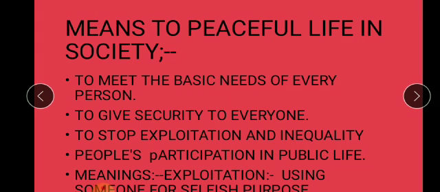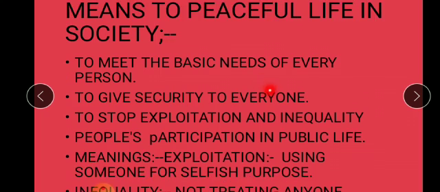If we meet the basic needs of all the people, if all the people get food, water, shelter, these are the basic needs of all people, men and women, isn't it? So if all these basic needs will be solved, then there won't be any issues or problems in any person's life. So it automatically leads to a peaceful life. To give security, if everyone will feel safe, then also there won't be any problem, and ultimately it leads to a peaceful life. If there is no exploitation, there is no inequality, of course there won't be any problem in any person's life. Again, it leads to a peaceful life.